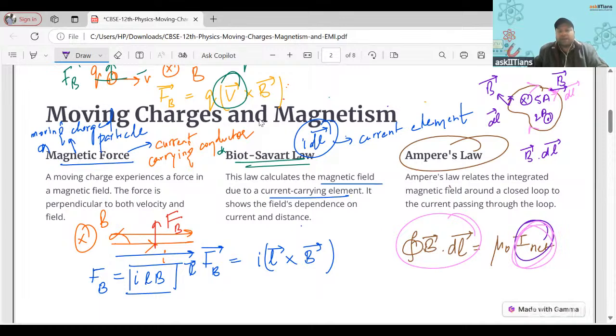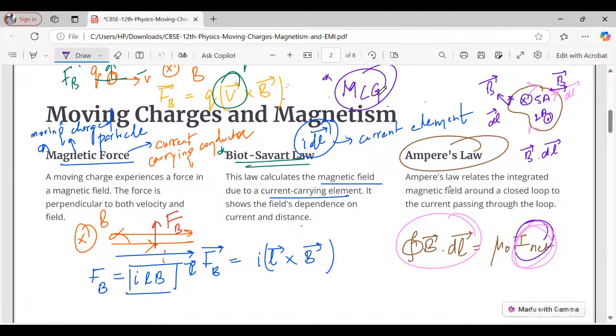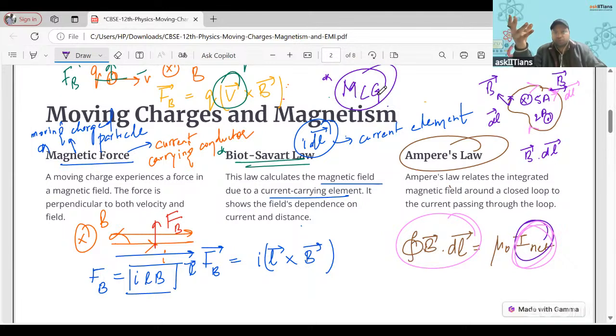Right, then we have other related topics. And also, please let me know, I'll be sharing this syllabus with you also. So is there MCG or not? Moving coil galvanometer is also there, right? Yes, it is also there. So moving coil galvanometer also gets you questions in the form of converting a galvanometer into an ammeter or voltmeter, right? One of the questions will be from here, and one of the questions from MCG, right?